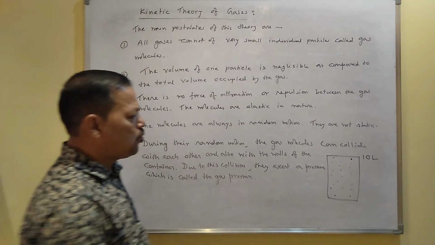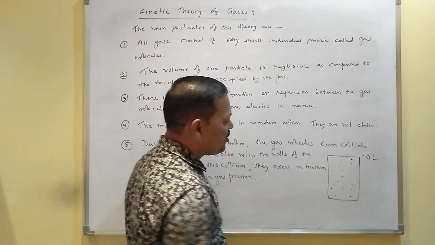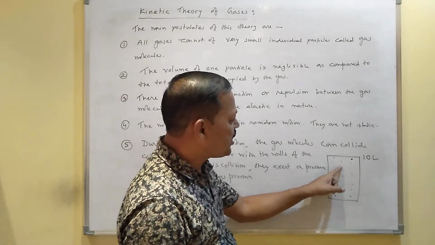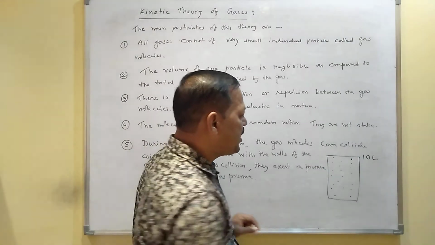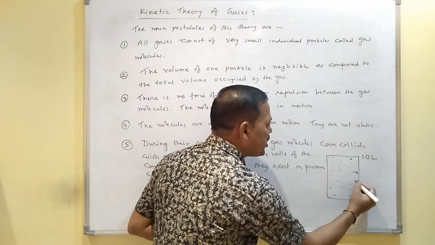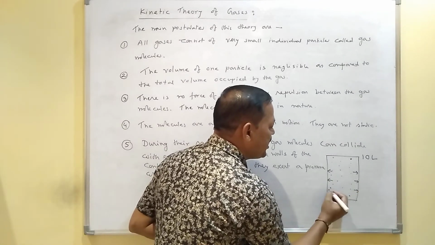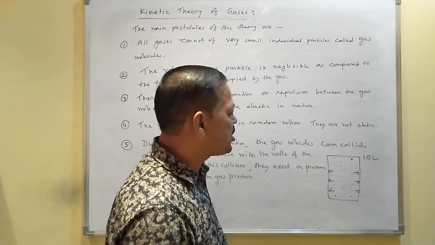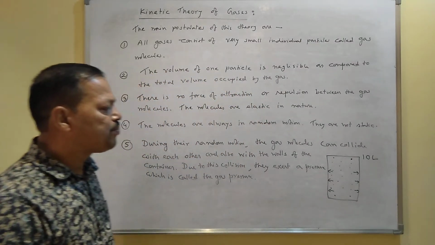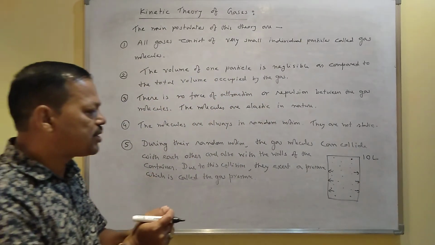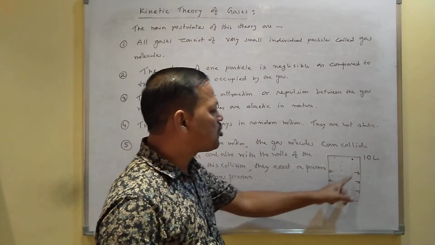I mean, when the molecules are moving inside the container, they can collide with each other and they can collide with the walls of the container also, because they have no direction. In any direction they can move inside the container, and that is why the particles can collide with each other and with the walls of the container.